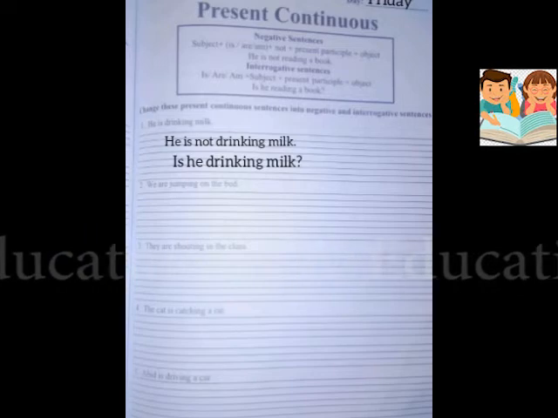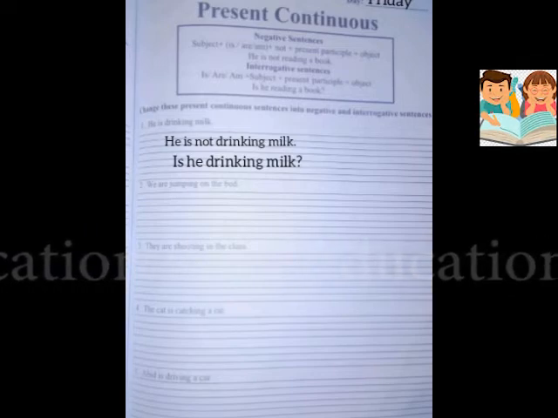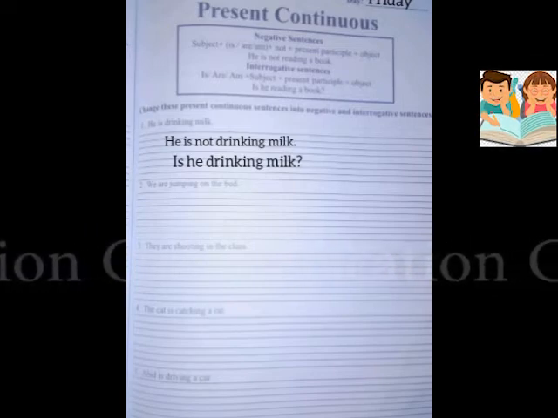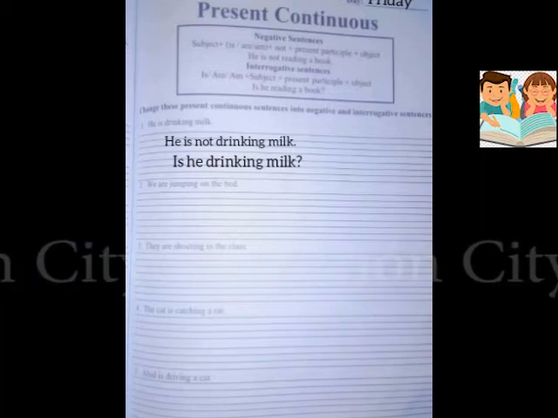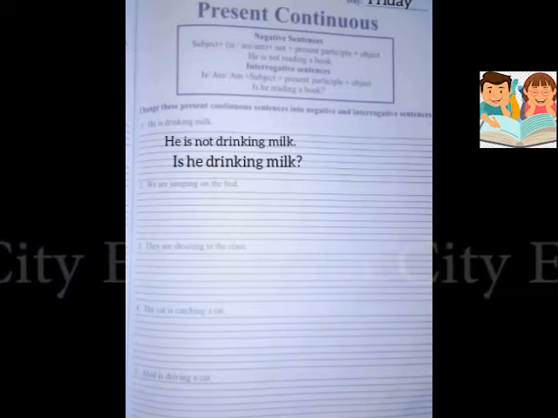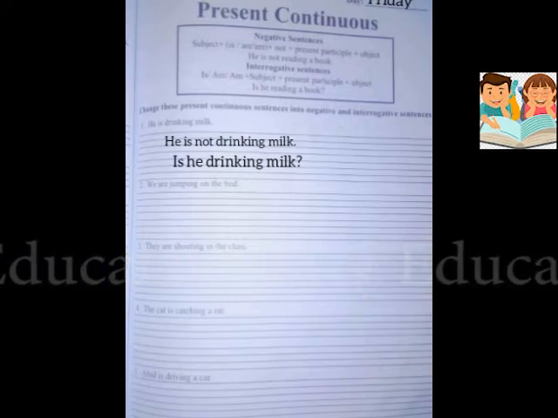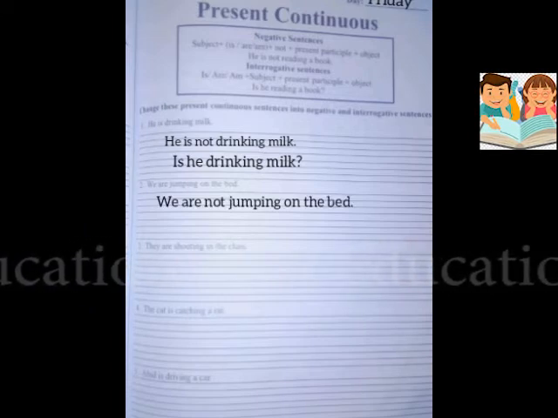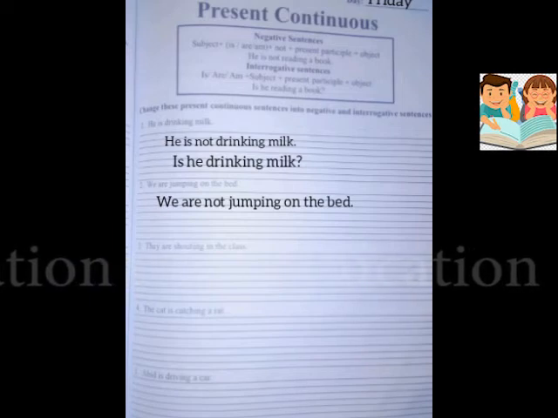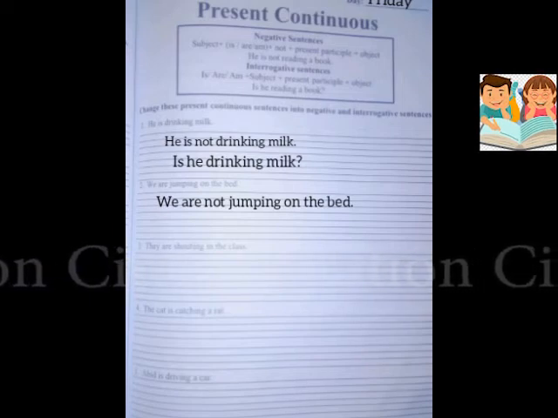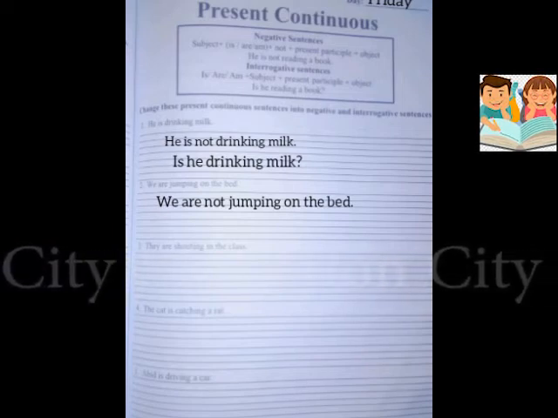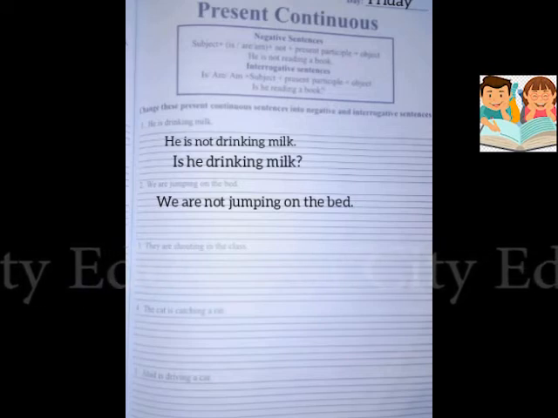Now next is we are jumping on the bed. Change it into negative sentence. How can we change it? Yes, by adding not. We are not jumping on the bed. अब हम इसको इंटेरोगेटिव सेंटेंस में कैसे कन्वर्ट करेंगे?